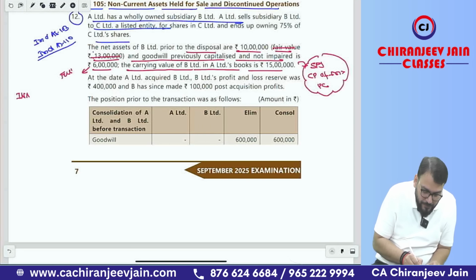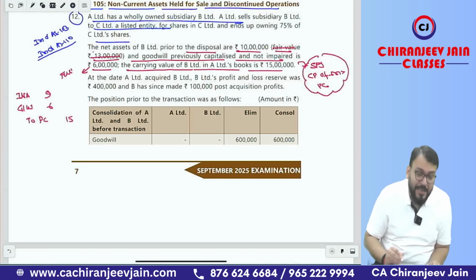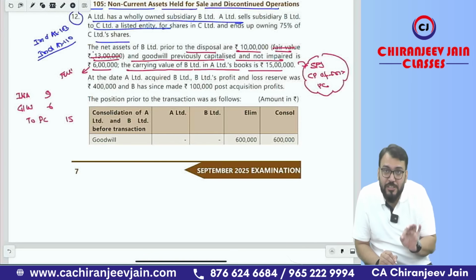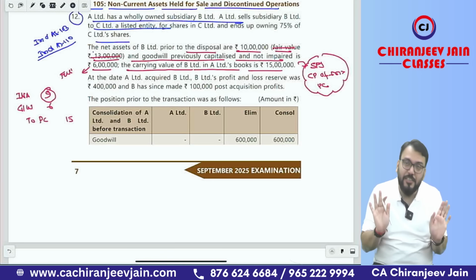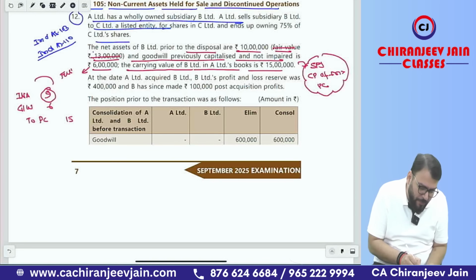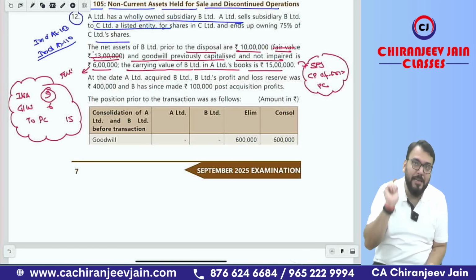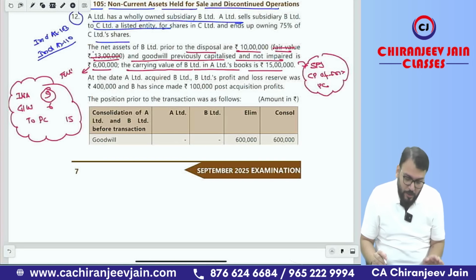INA account debit, goodwill account debit, and credit to PC. PC they have given 15 lakh and goodwill they have given 6 lakh. So on the date of acquisition, the INA of the subsidiary recognized at fair value in the CFS of the parent company is 9 lakh. This was on the date of acquisition. Understood? However, it is not relevant. I am just informing you what journal entry they would have done in the CFS of A Limited.